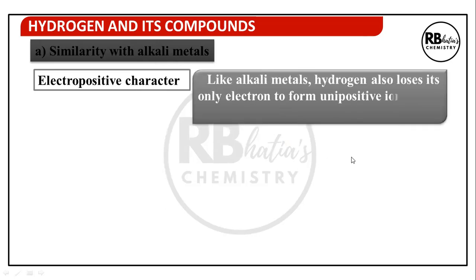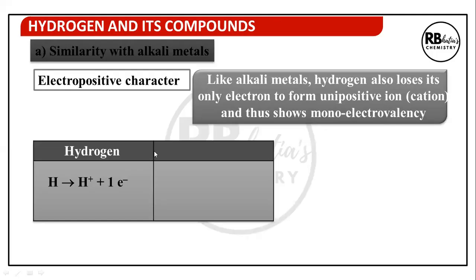Electropositive character: like alkali metals, hydrogen also has a tendency to lose its only electron to form unipositive ions, that is cations, and thus shows monoelectrovalency or monocovalency. So H has a tendency to lose 1 electron to form H+. Alkali metals have a tendency to lose 1 electron to form a monovalent cation. So hydrogen resembles alkali metals in its tendency to lose its valence electron to form monovalent cations or unipositive cations.